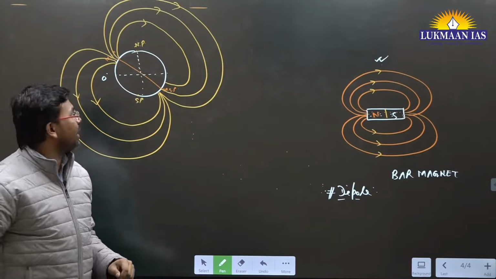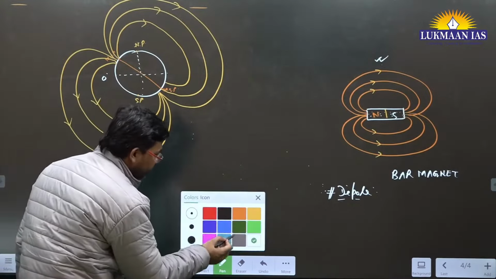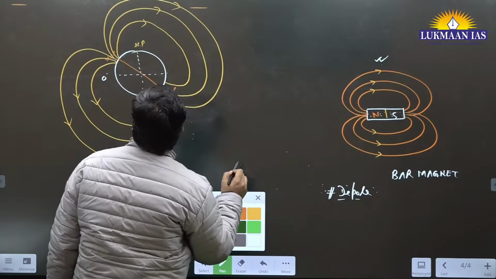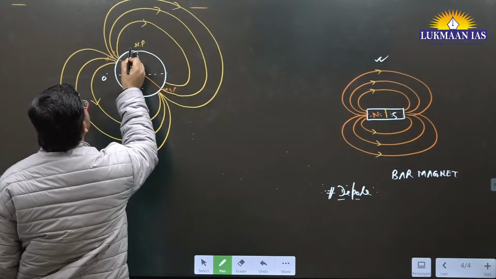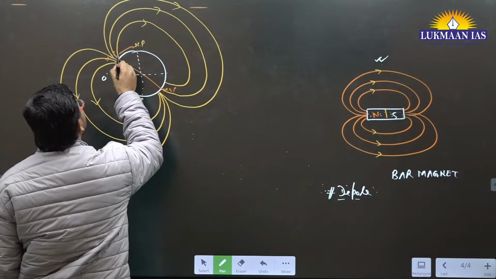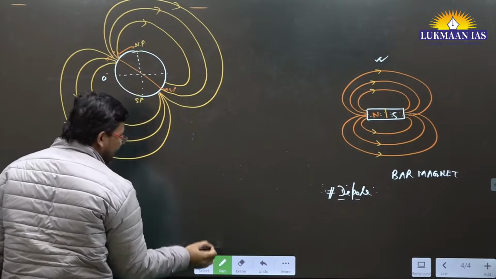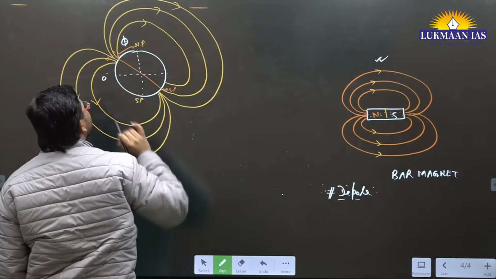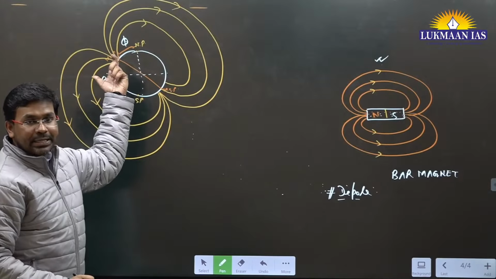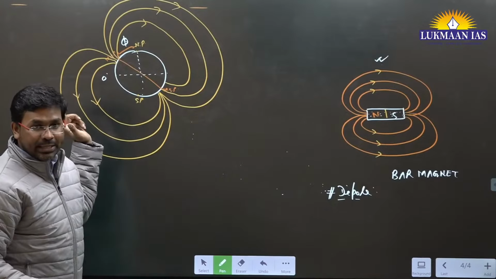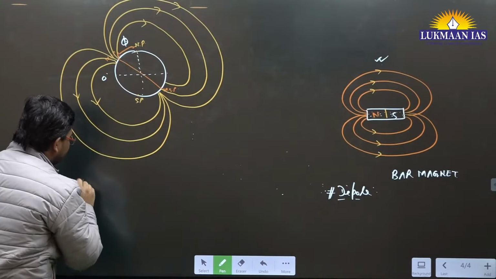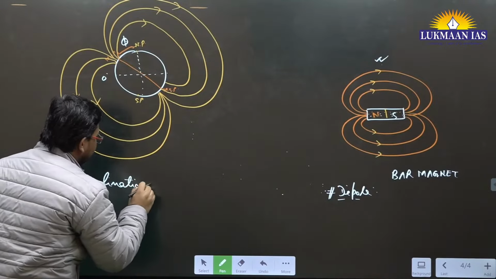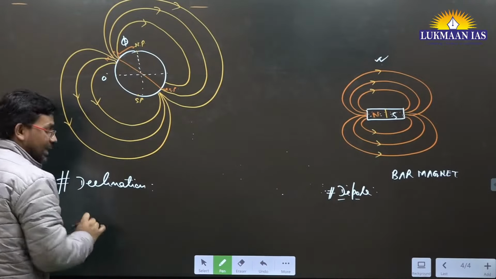Here we need to understand this particular factor. Let's consider from the true north, the geographical north, to the magnetic north, there is an angle that it is making. Let's say this angle is phi. What is this angle known as? This angle is known as declination, not inclination, it is known as declination.